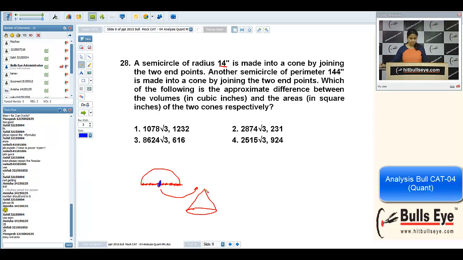This point will move here. And the complete circumference will come here. That is the formation of cone. You have to visualize this formation. Yeah, any problem first of all in this case?